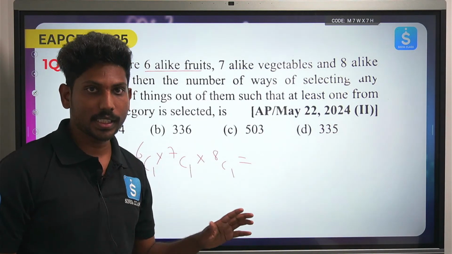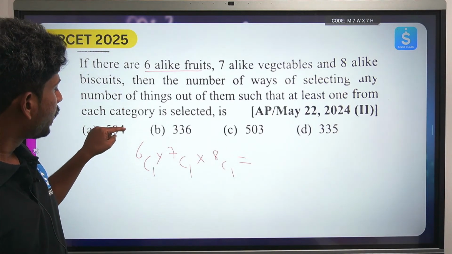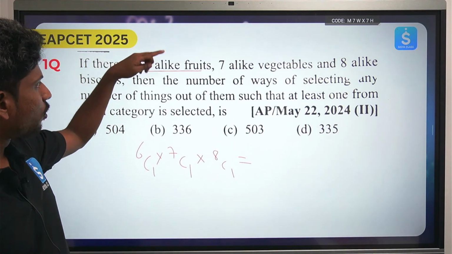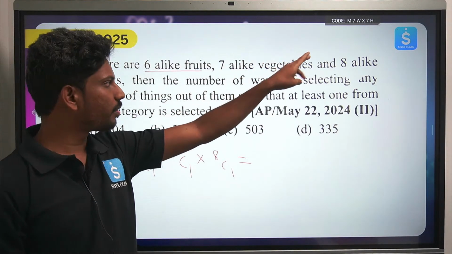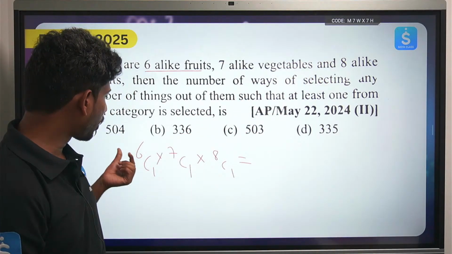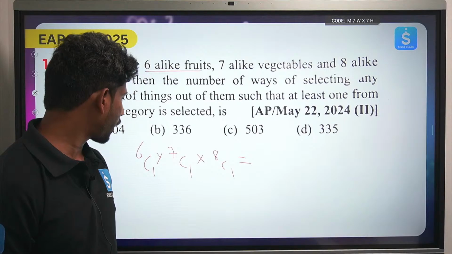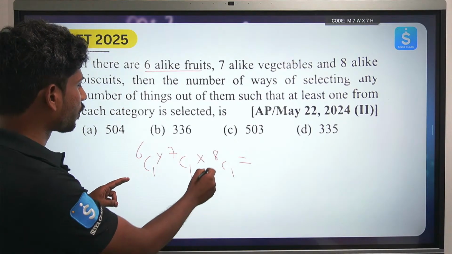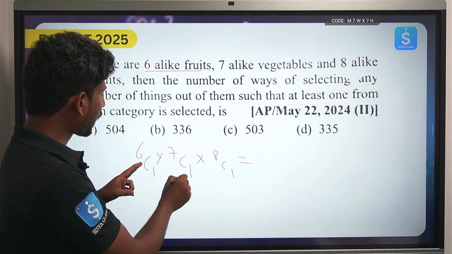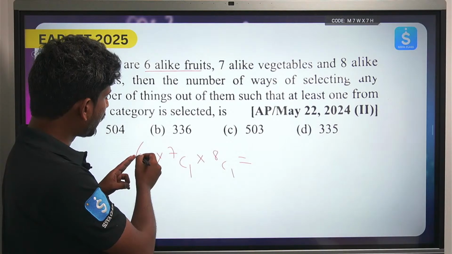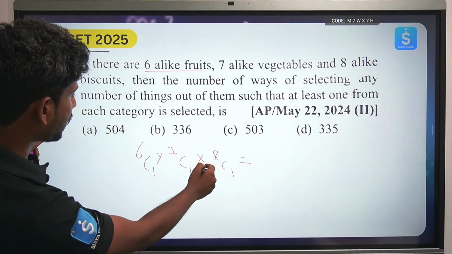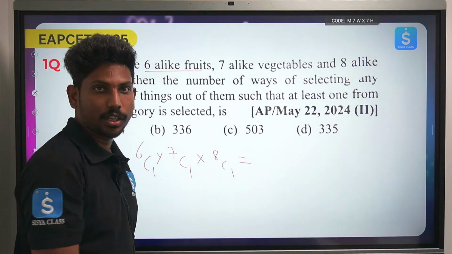So this is the whole thing. That means one fruit from the 6 fruits, one from the 7 vegetables, and one from the 8 biscuits. That's it. Whatever the answer is, 6 into 7 into 8, that is your answer. I hope it is very clear. If you multiply, 7 8s are 56, and 56 into 6, you can directly find the answer.